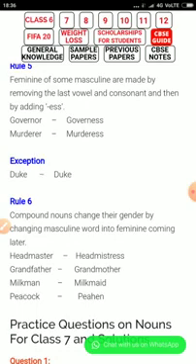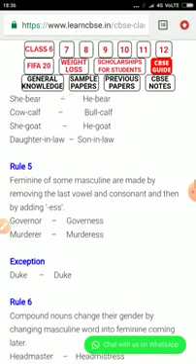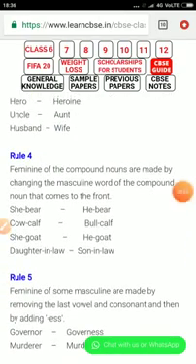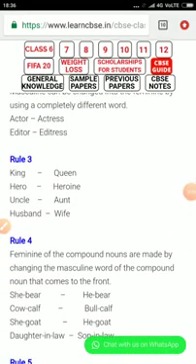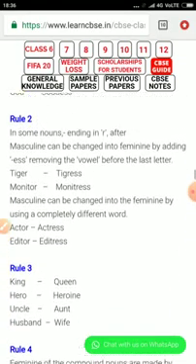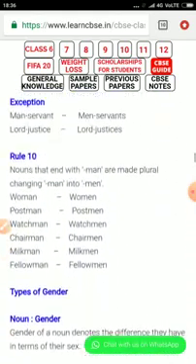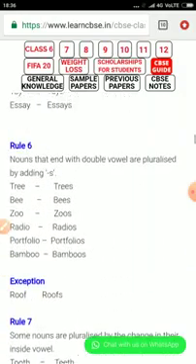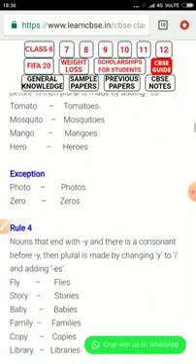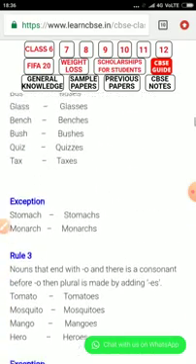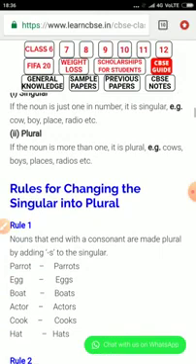This was an expansive and exhaustive explanation of the noun and the types of noun, and hopefully it is truly fruitful and effective for all my class 7 students.